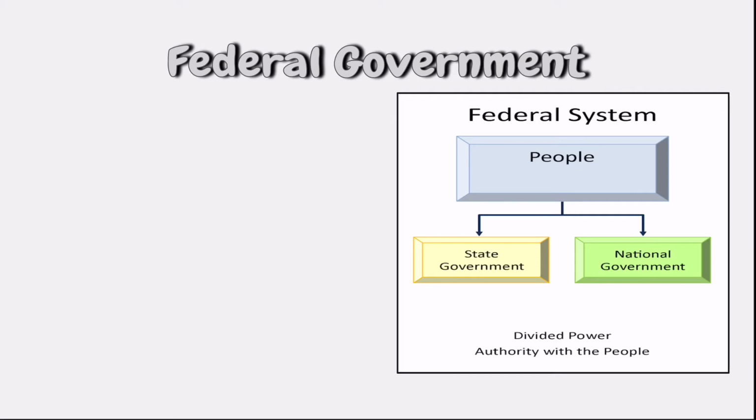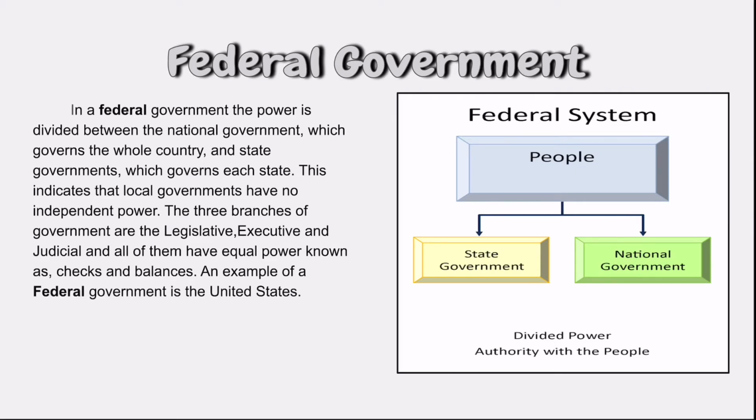Here is the federal government. In the federal government, the power is divided between the national and state governments. They share equal amounts of power. This indicates that local governments have no independent power. The 3 branches of government in the federal system of government are the legislative, executive, and judicial branches. An example of a federal government is the United States.